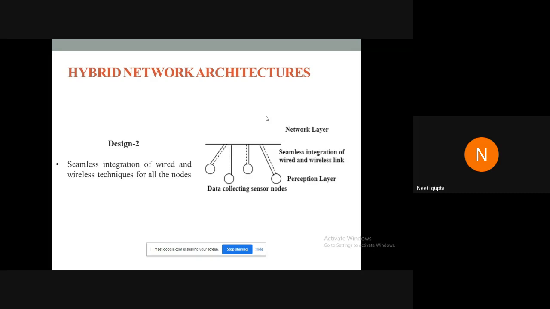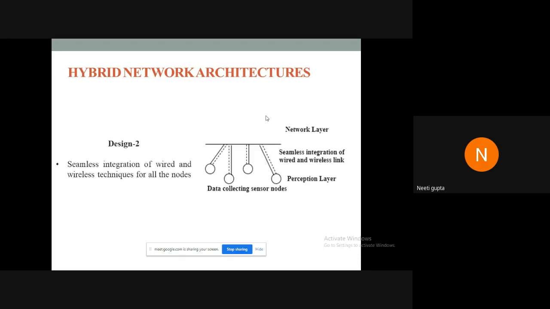This is another architecture which is also commonly deployed in industrial applications of IoT, where there is seamless integration of wired and wireless architectures at the perception layer. Here, the commonly used protocols are PLC, power line communication, and wireless protocols vary. It may be Zigbee, it may be Wi-Fi.